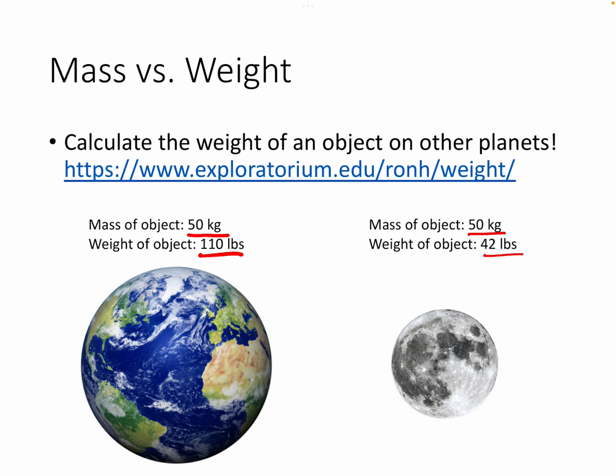There's actually a really cool website you can go to. The link will be in the PowerPoint slides. And you can type in the weight of an object and see what that object would weigh on other planets. So for example, Jupiter is much, much bigger than Earth. So it has a much, much larger gravitational pull than Earth does. So objects weigh many times more on Jupiter than they do on Earth, for example.